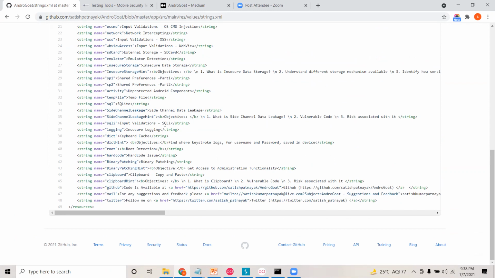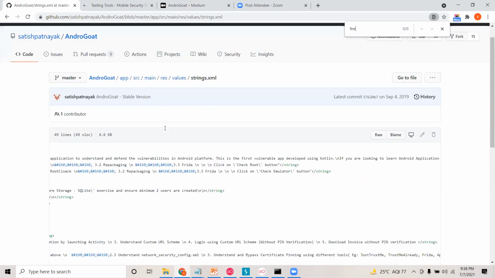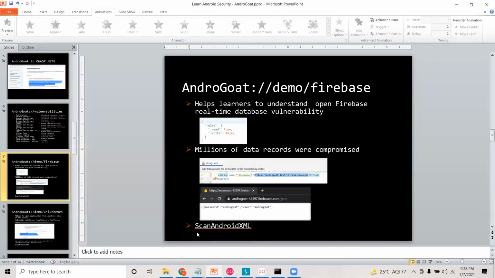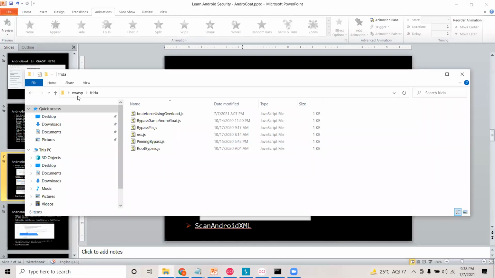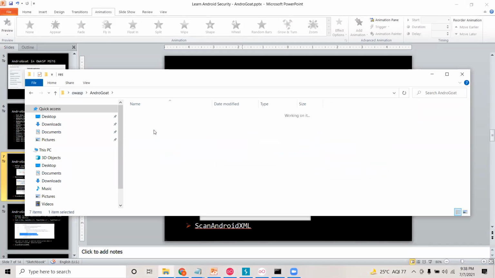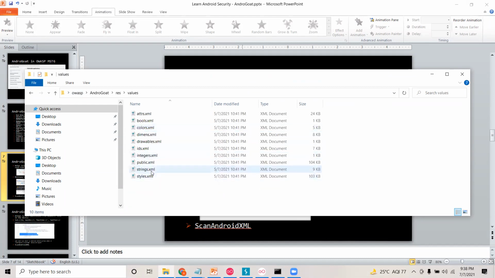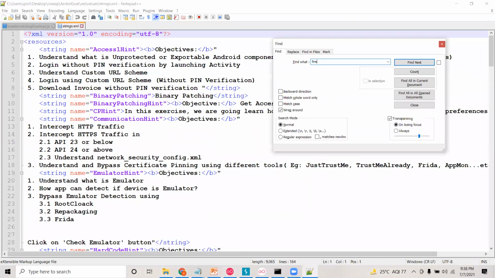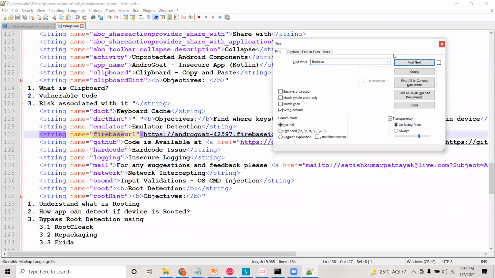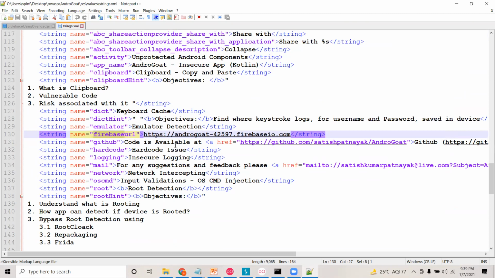For example, if I search for something like Firebase, okay, maybe I am unable to find it over there. But I have already decompiled the application. So once I go here in the res folder, in the same location, values and strings.xml, you can see here, in the strings.xml, you can find Firebase. So this is the URL which is available in the strings.xml file.